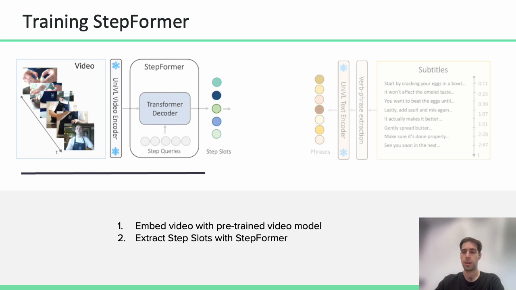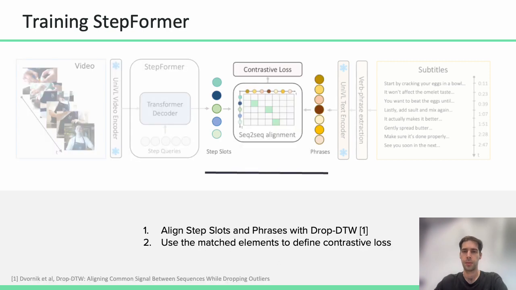Now, the question is, how do we supervise the sequence of step slots with a sequence of phrase embeddings? To define the loss between the two sequences, we use DropDTW, a sequence-to-sequence alignment algorithm that puts the elements of two sequences in correspondence while ignoring outliers.